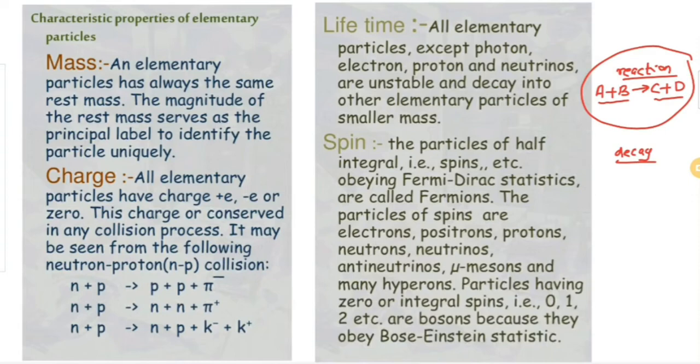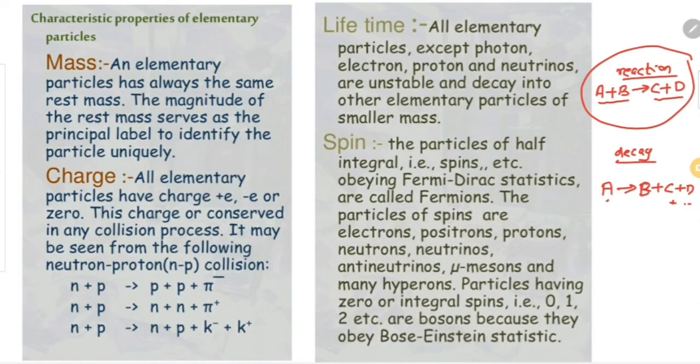So these elementary particles are always created in high energy collisions. These high energy collisions happen in particle accelerators, and during these collisions, many elementary particles have been discovered, all of which will rapidly decay into some other particles. So the decay process actually means that one elementary particle can decay into several products, B plus C, or like that, B plus C plus D plus etc.